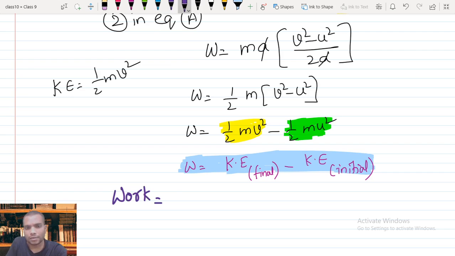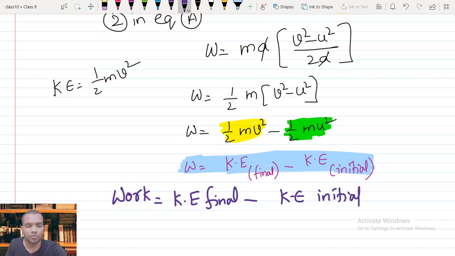So work equals kinetic energy final minus kinetic energy initial. This is the new formula, and we know one more formula for work, the product of force times displacement. So these are the two formulas.